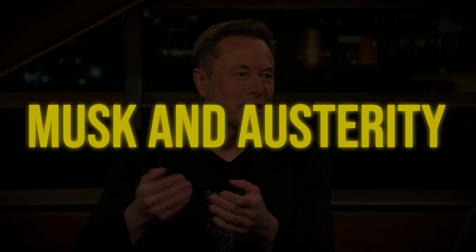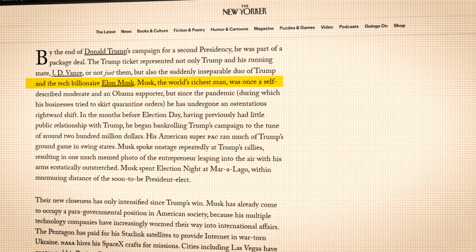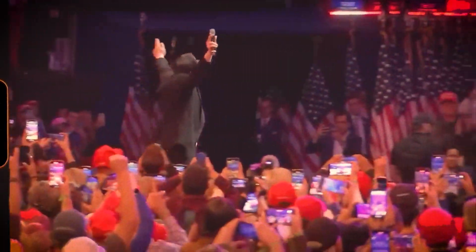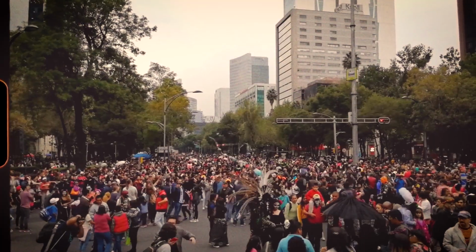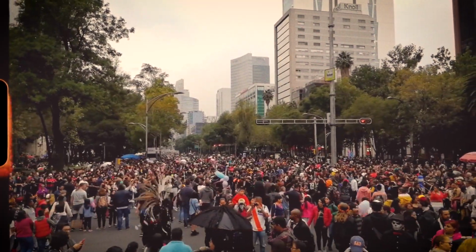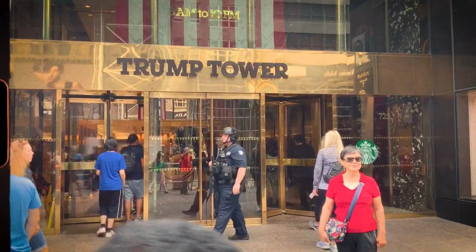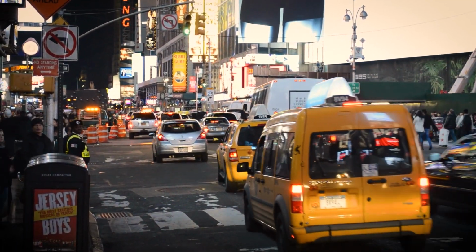4. The Billionaire Influence, Musk and austerity. But here's where it gets even more complicated. Trump's new ally, billionaire entrepreneur Elon Musk, could have a major influence on the direction of his economic policies. Musk has hinted at massive government spending cuts, especially in social programs, with the goal of reducing the US deficit. If Musk's austerity measures are implemented, this could lead to a significant slowdown in US economic activity. The US could slide into a recession, and that would have severe consequences for global markets.